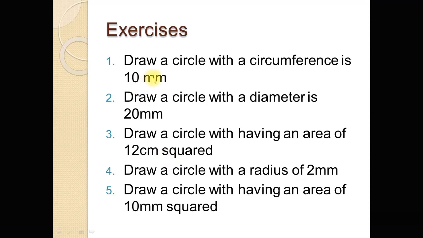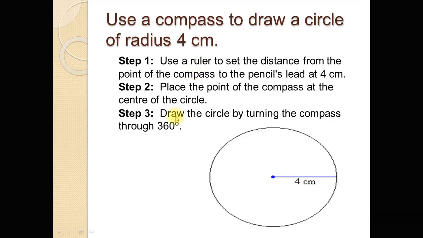Now here are some questions for exercise, and you students try yourself. Draw a circle with a circumference of 10 millimeter. Using the circumference formula, first of all find the radius of the circle and then draw the circle by using these 3 steps.